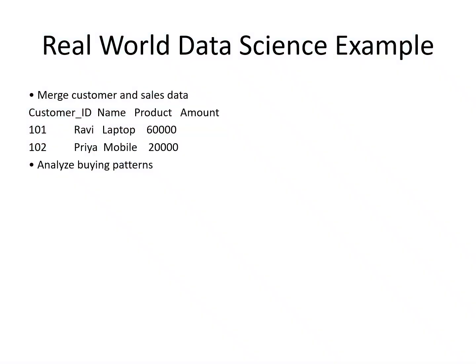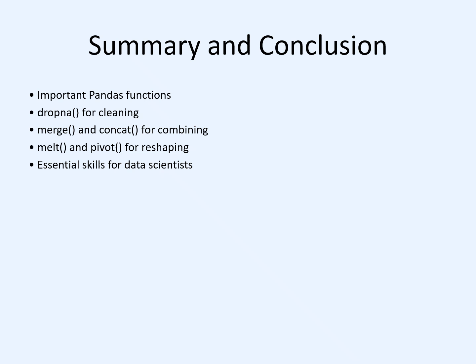We can see how to merge customer and sales data. The customer and sales datasets are combined using a common field like customer ID or order ID. And data scientists analyze the combined data to find which products are purchased most, which customers spend more, customer buying trends, and sales performance. All those can be analyzed. For example, an online shopping company like Amazon uses customer and purchase data to recommend products, understand customer behavior, and improve sales strategies.